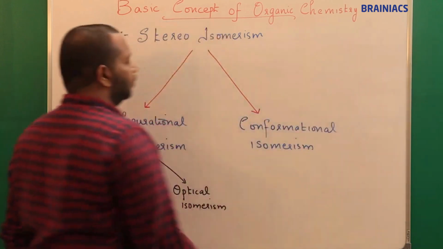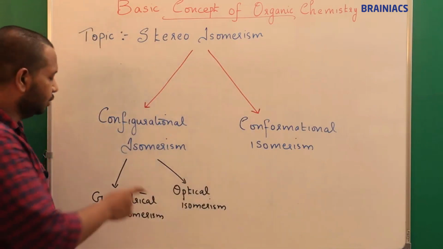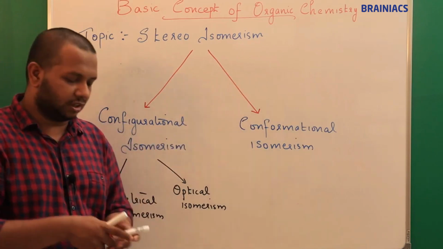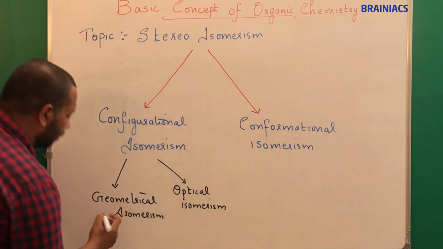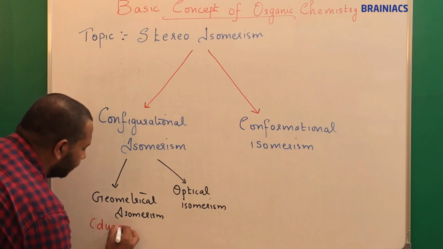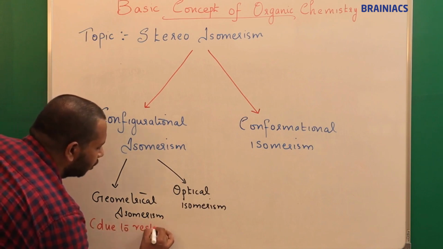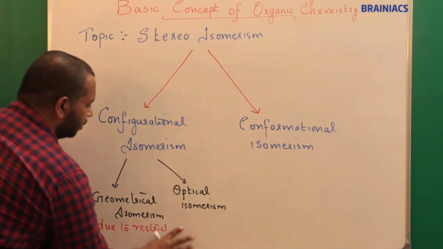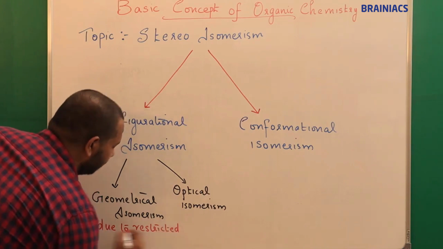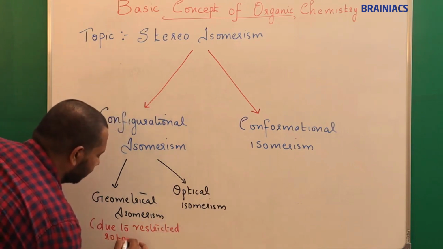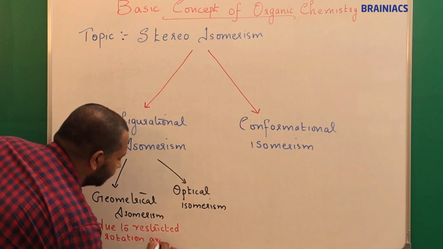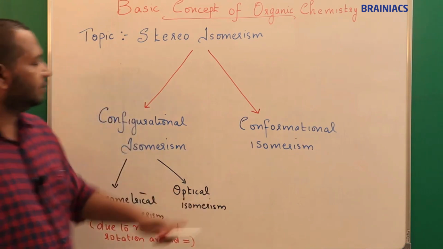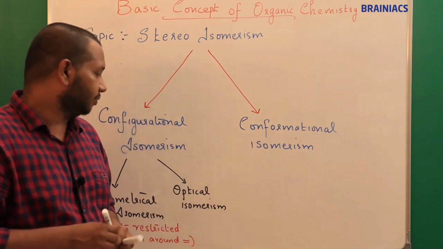So under configurational isomers we have two options. One is the geometrical isomers, as I told, that is present across the double bond due to restricted rotation. So what I have told is with respect to geometrical isomerism. This happens due to what? Restricted rotation around the double bond. Now the next question is, sir, then what is the case of optical isomerism?